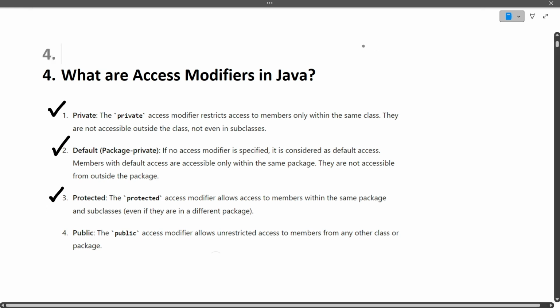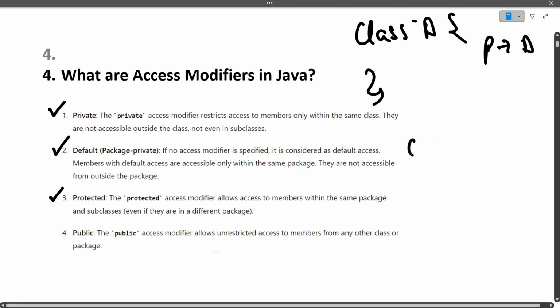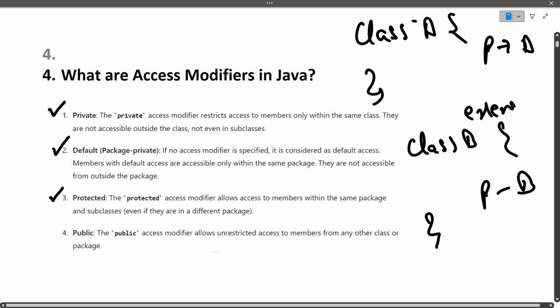Now coming to the protected one. If there is a class A, again let me define class A, in package A. Then there is class B, in package B. But this class B extends class A. Then the protected variables that are present in class A can be accessed from class B as well.